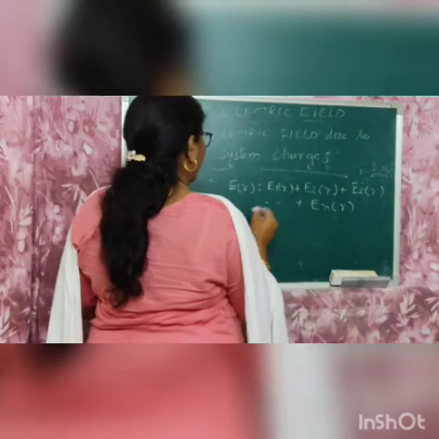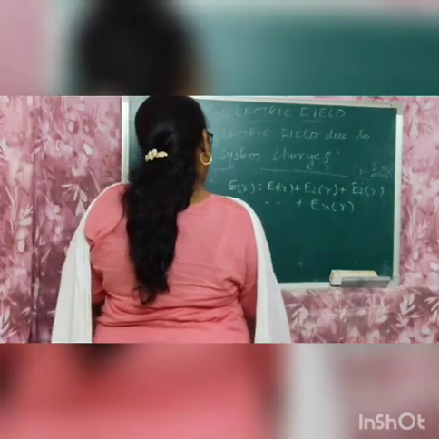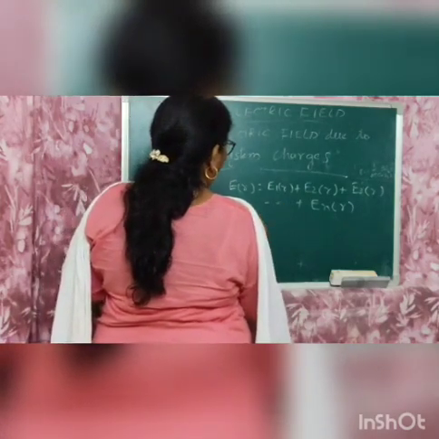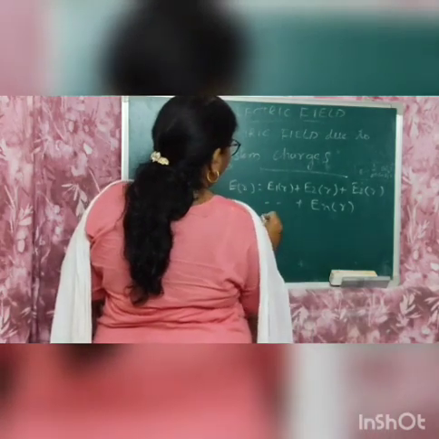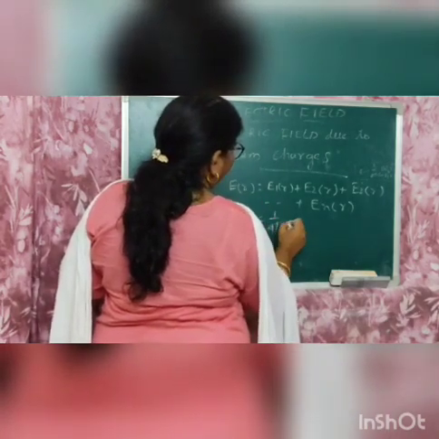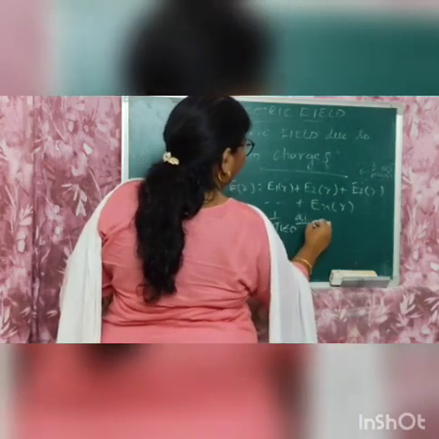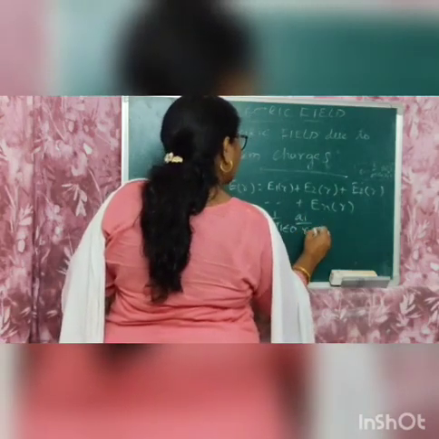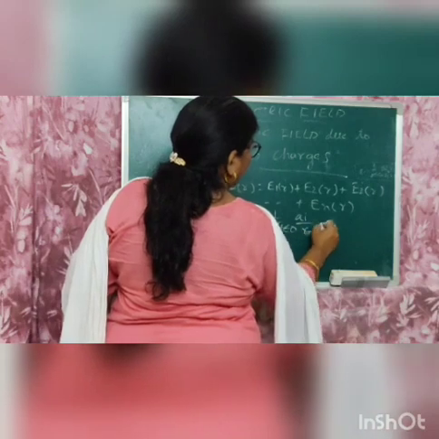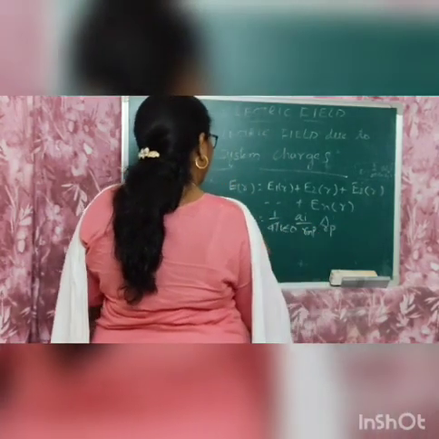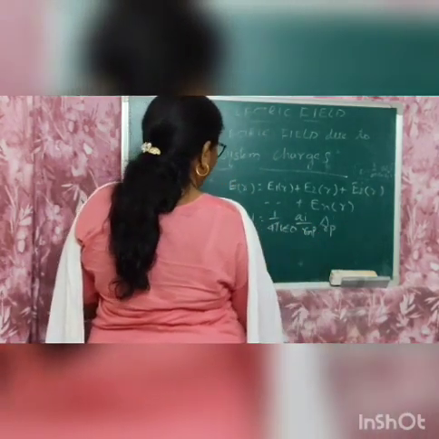Okay. What is En of R? En of R is equal to 1 by 4 pi epsilon naught Qn by RnP square, cap RnP. So finally we should get that answer.